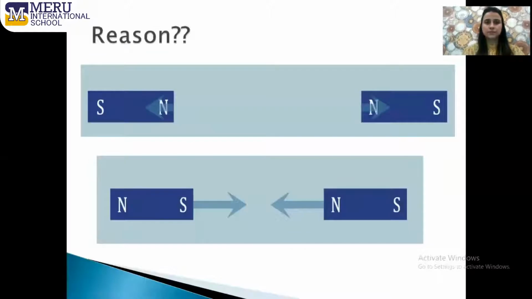Let's understand. As we have discussed, like poles repel each other and opposite poles attract each other. So why does such kind of deflection take place when you bring two magnets together? Because each magnet is producing a magnetic field around it. This magnet is also producing a magnetic field around it. When you bring these two magnets closer to each other, the magnetic fields are going to interact with each other. Due to this interaction, the repulsion and the attraction take place.